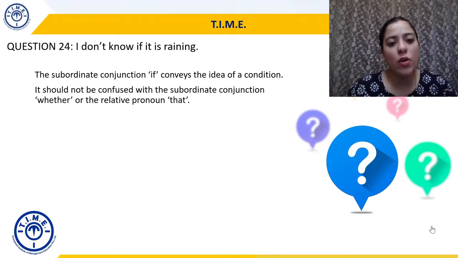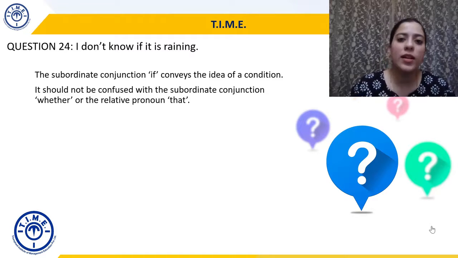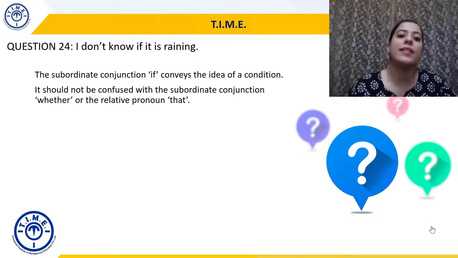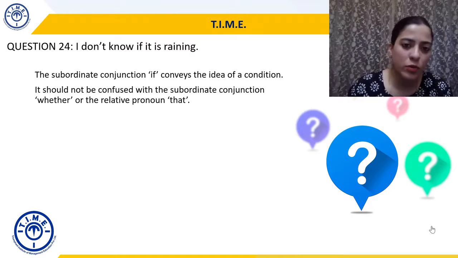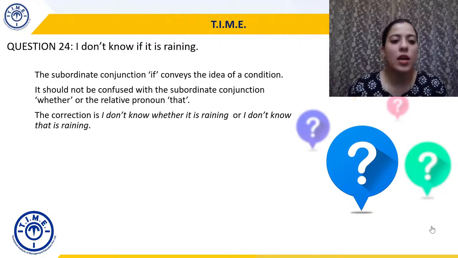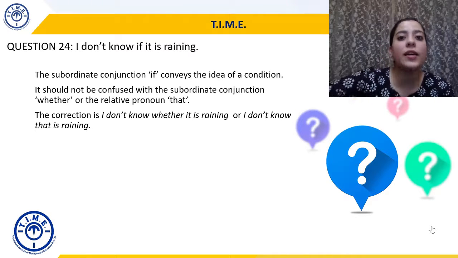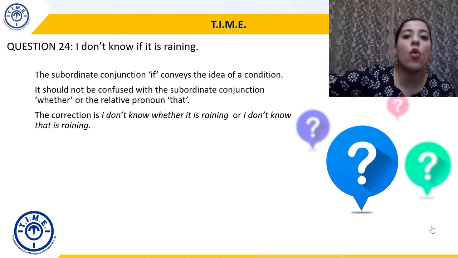Now, it should not be confused with the subordinate conjunction whether or the relative pronoun that. Subordinate conjunction whether भी है and then there is a relative pronoun that also. इसमें confusion नहीं होना चाहिए. So the correction will be I don't know whether it is raining or I don't know that it is raining. If it is raining condition के लिए आता है लेकिन we need to use I don't know कि rain हो रही है या नहीं. Whether it is raining or not.